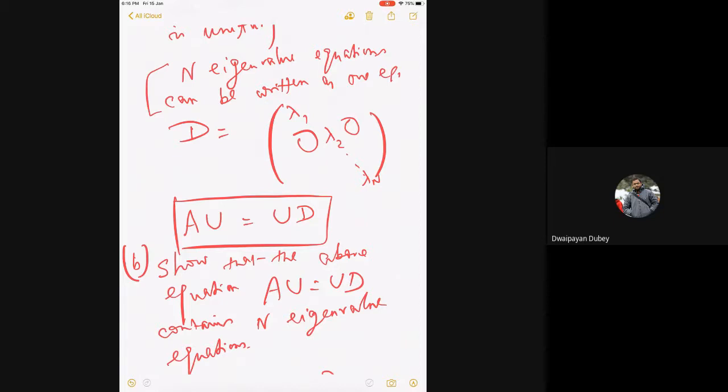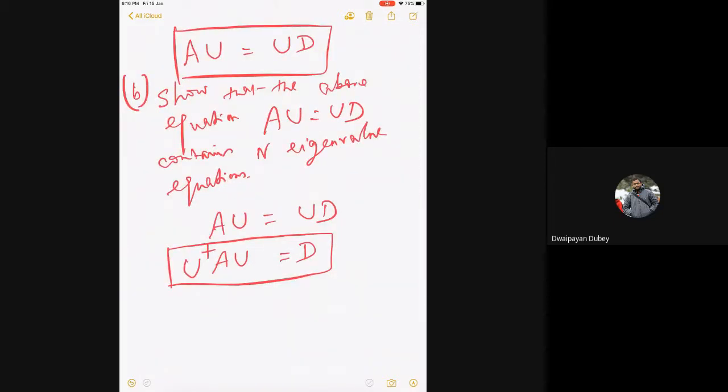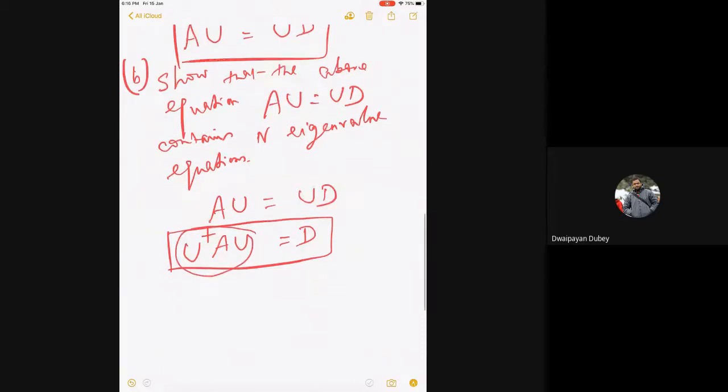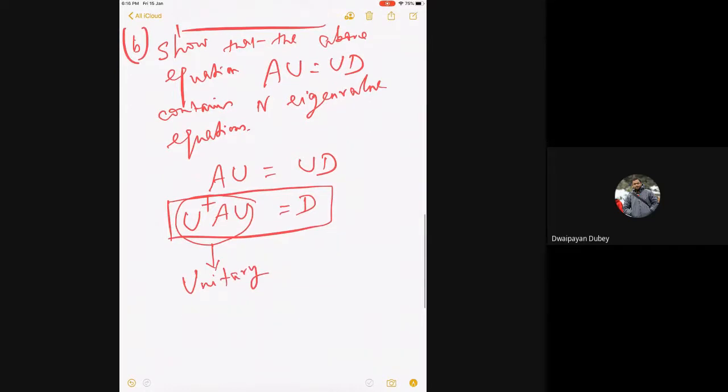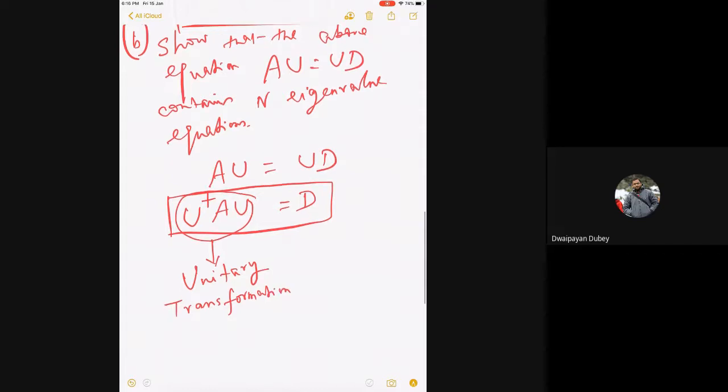I'm now saying, very nice, that A has been unitarily transformed, or there is a unitary transformation of this matrix A such that the transformed matrix is diagonal.